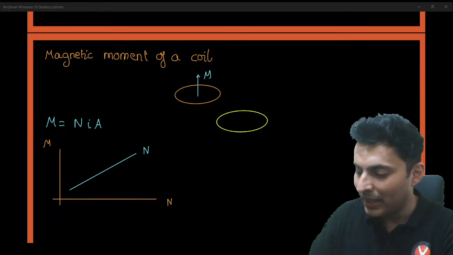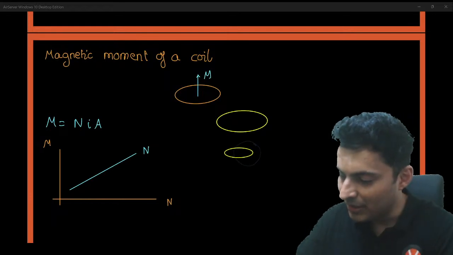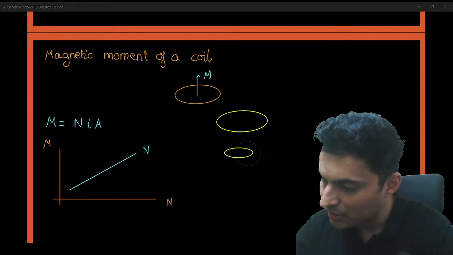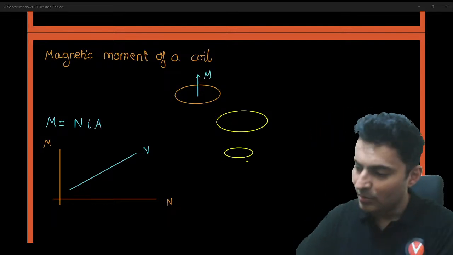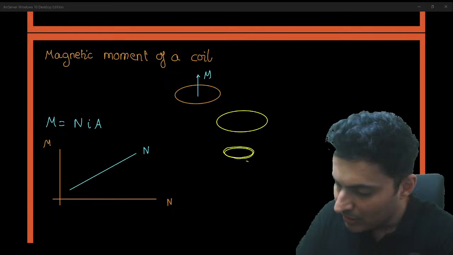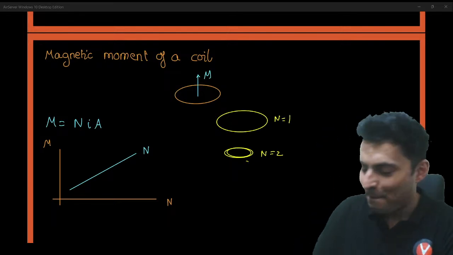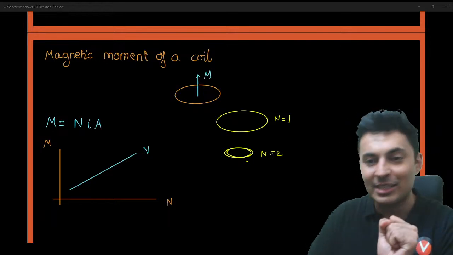If you make 2 turns, the coil will become smaller. N is equal to 2, N is equal to 1. And if you make 3 turns, it will become even smaller.